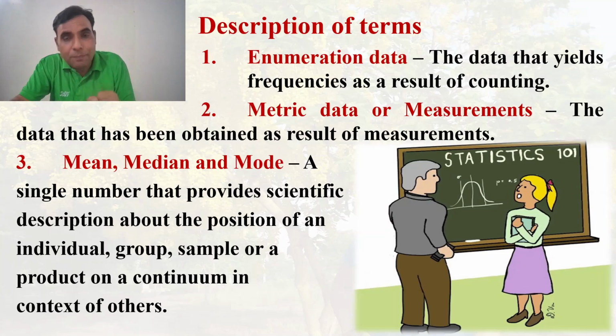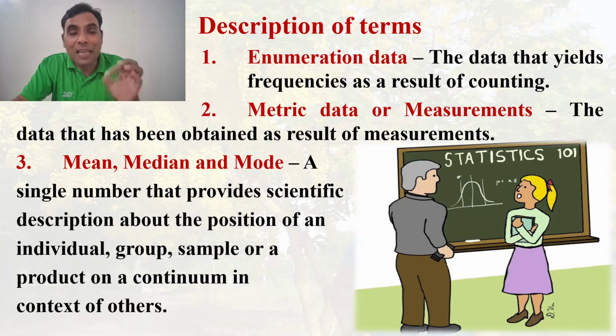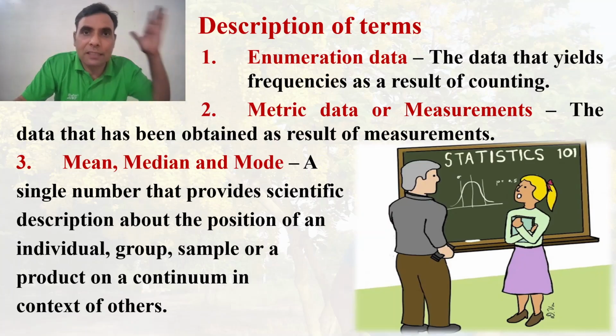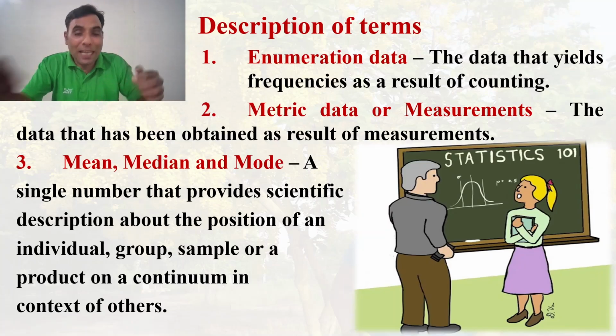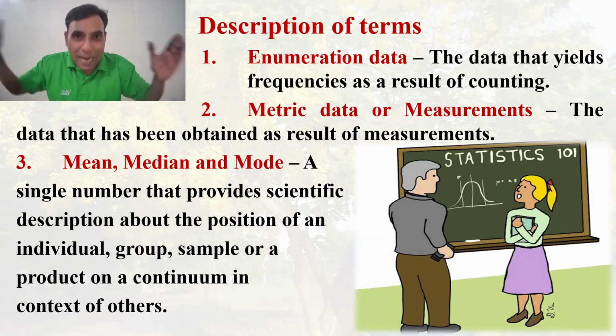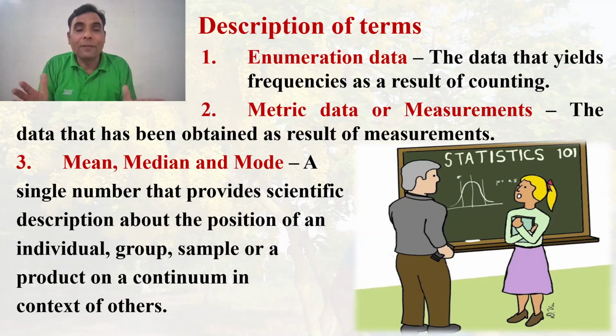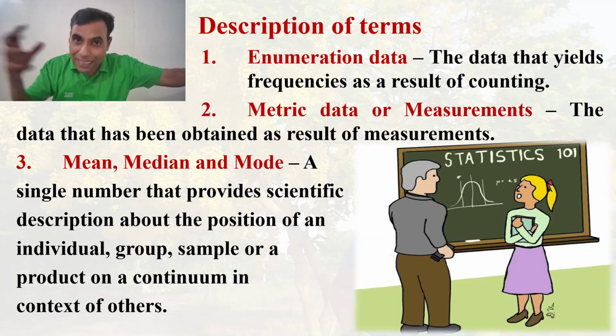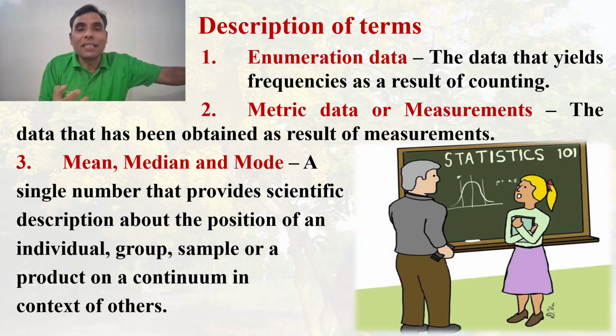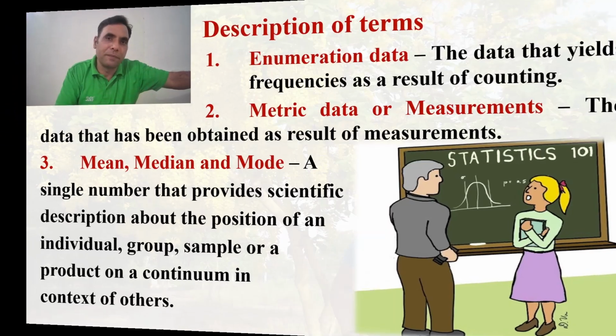In simple terms, the mean, median and mode is a single number that provides a one-glance account of that particular data set. Where that individual lies on the continuum, at one glance, we can have some idea about the properties of the data set. So that is the quality or the ability of mean, median and mode.